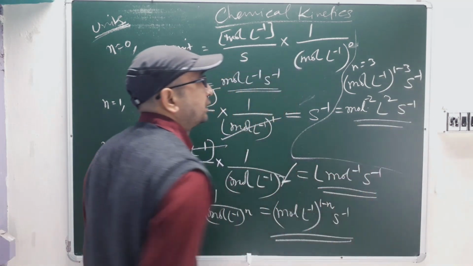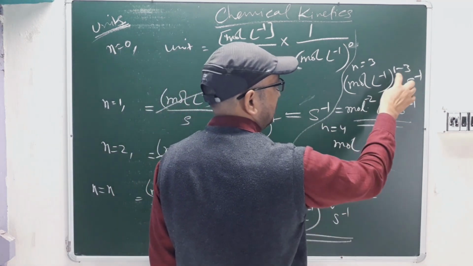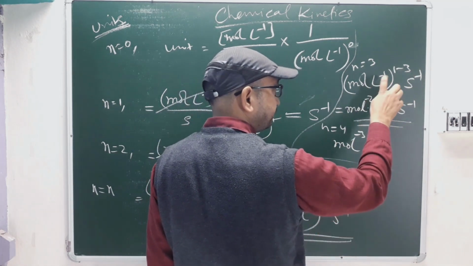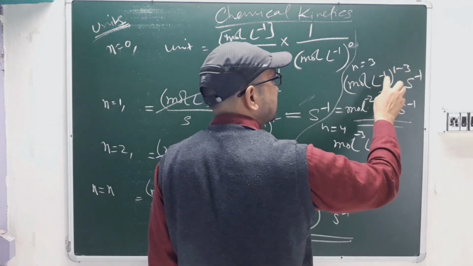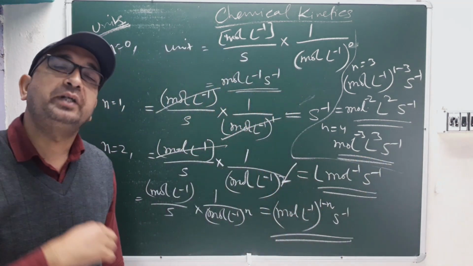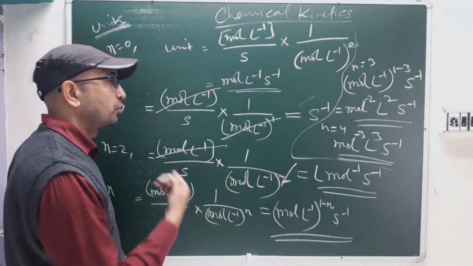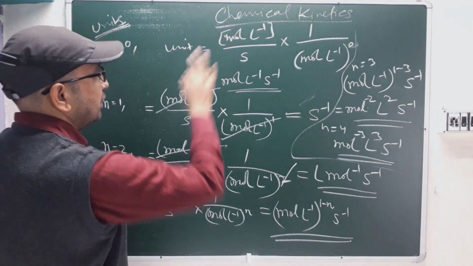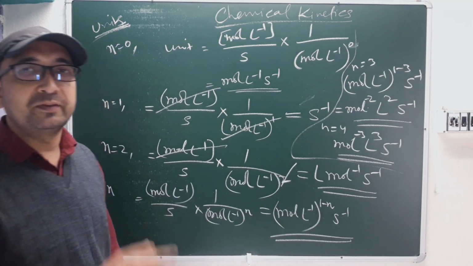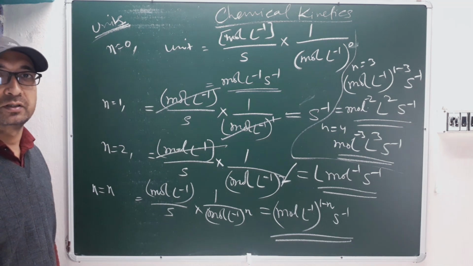Likewise, if n equal to 4 you are putting, how much is it coming? Mole 1 minus 4. 1 minus 4 means minus 3. Liter, how much will it come? Minus 1 and minus 3, plus 3. So liter cubed and per second. Likewise, you can calculate till nth, means infinity. You can calculate 1000 or 2000, 5000, whatever order they will ask. You can easily frame the unit now, correct? So this is for units, whatever unit they will ask, everything will be finished with this slide. If you want to take a screenshot, you can very much do it.